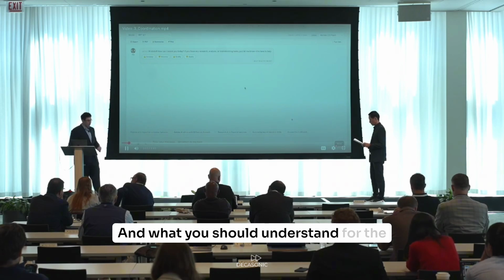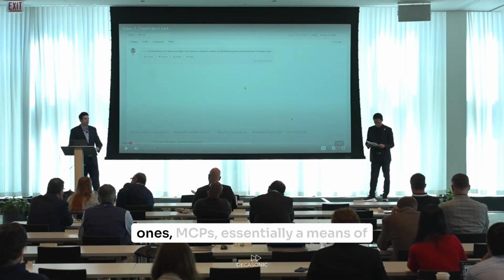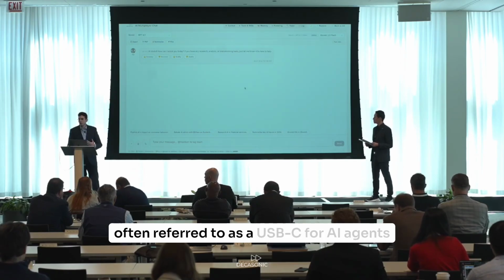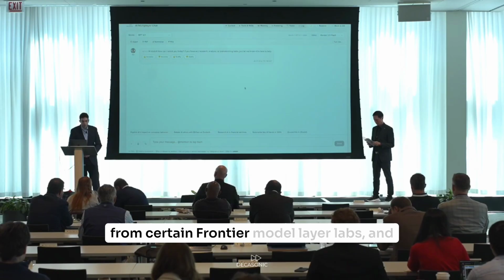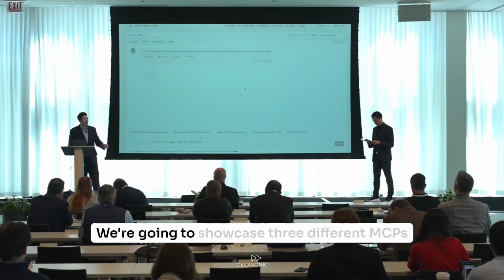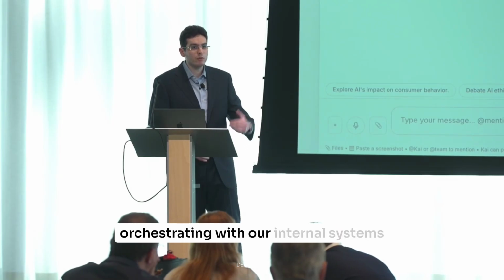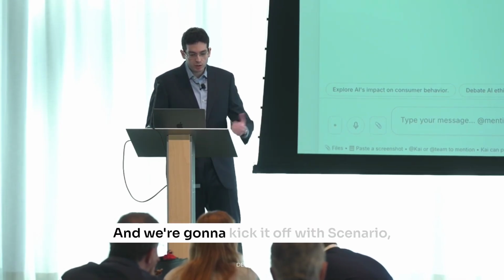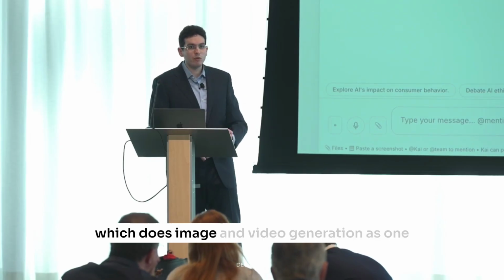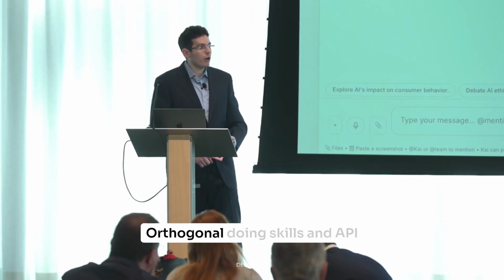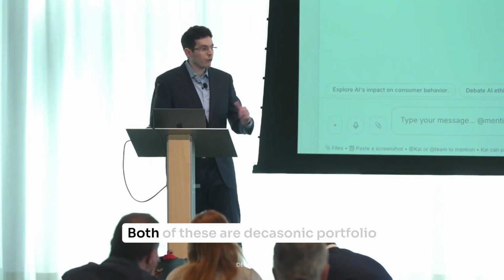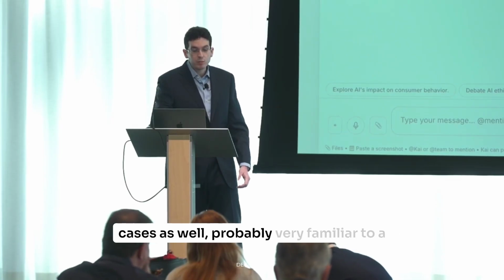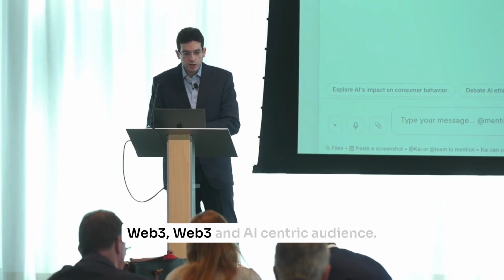And what you should understand for the purposes of maybe this demonstration, future ones, MCPs, essentially a means of communication between two different systems, often referred to as a USB-C for AI agents from certain frontier model layer labs, and it came out of Anthropic. We're going to showcase 3 different MCPs orchestrating with our internal systems across skills, files, contexts, and our human teammates. And we're going to kick it off with Scenario, which does image and video generation as one of those MCPs, Orthogonal doing skills and API orchestration. Both of these are Decasonic portfolio companies, and Venice doing private AI use cases as well, probably very familiar to a Web3 and AI-centric audience.